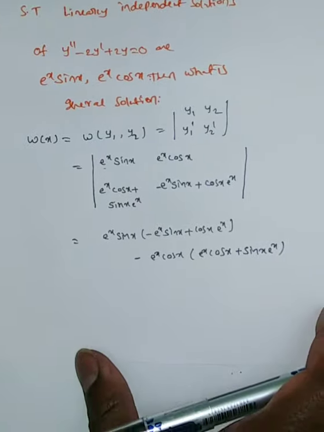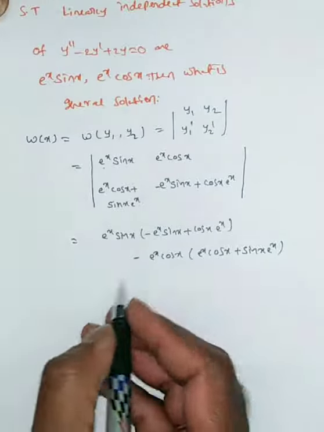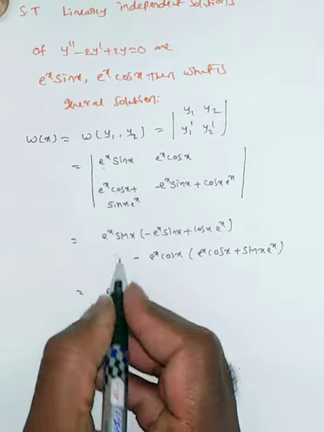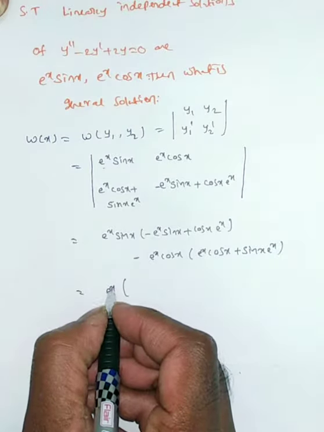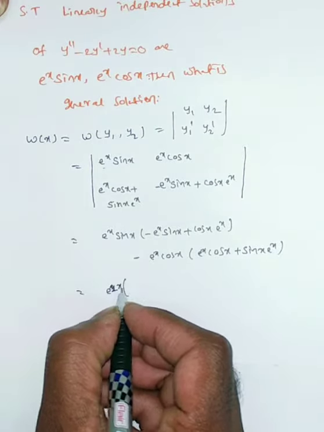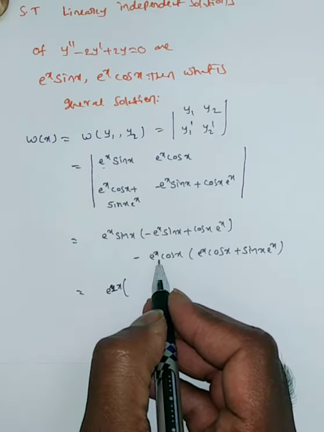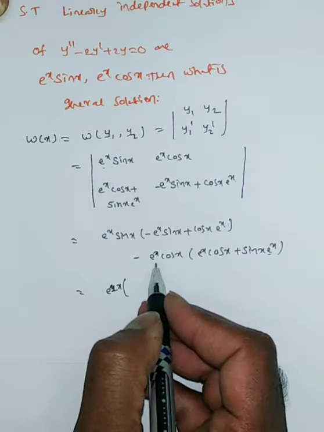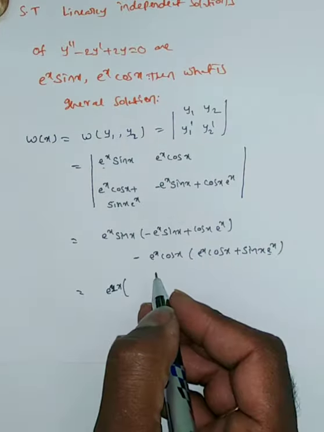From these, I am taking e power x as common. You see, e power x into e power x gives e power 2x. Inside, e power x is also common, so entirely e power 2x is common.